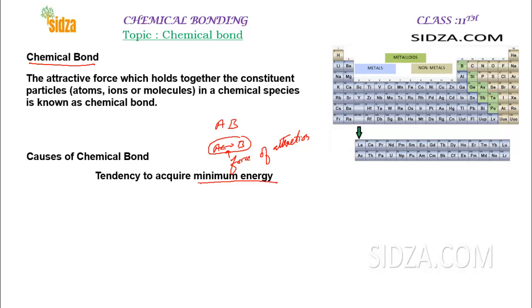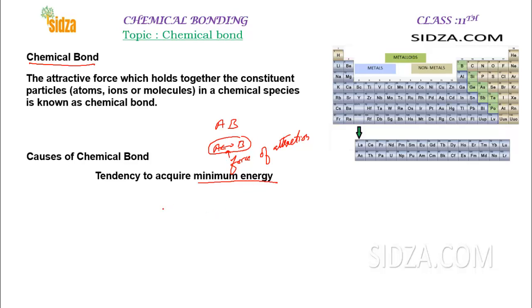Elements can gain stability when their outermost electronic configuration resembles that of the noble gases, because we have learned that only noble gases do not react. They are the most stable elements. So all other elements want to gain the nearest noble gas electronic configuration in their outermost shell. That's why they react. That's why a chemical bond is formed.